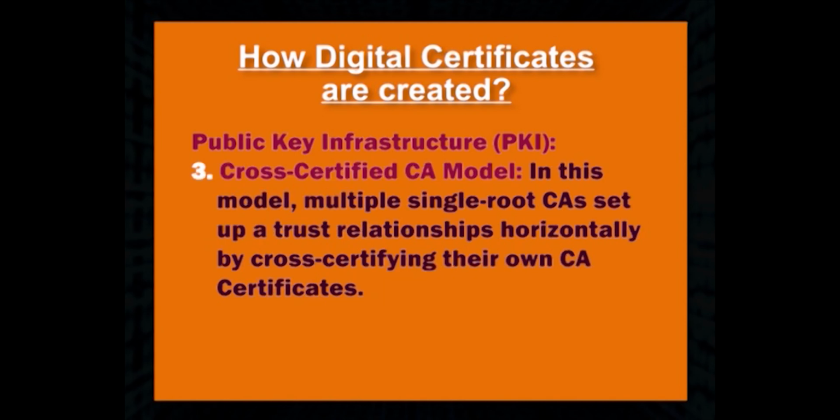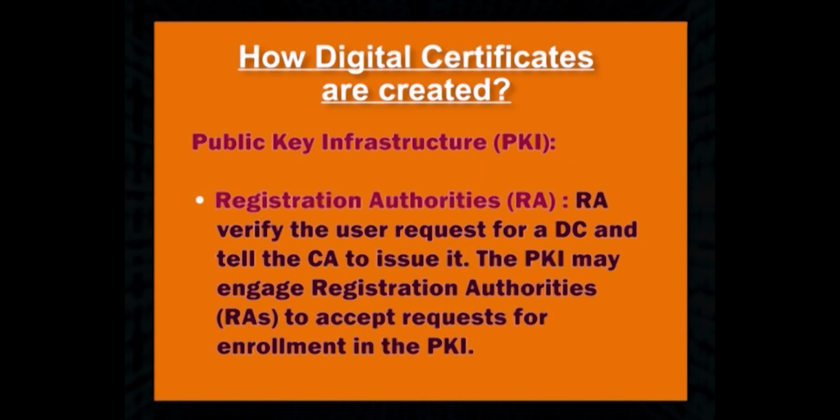In the cross-certified CA model, multiple single root CAs set up trust relationships horizontally by cross-certifying their own CA certificates. The registration authorities (RAs) verify the user's request for digital certificates and tell the CA to issue it. The PKI may engage RAs to accept requests for enrollment in the PKI.